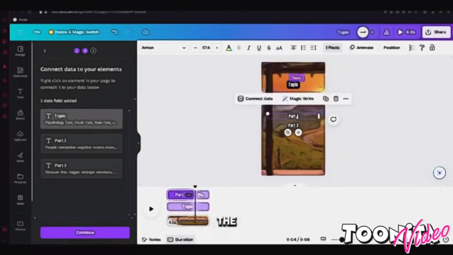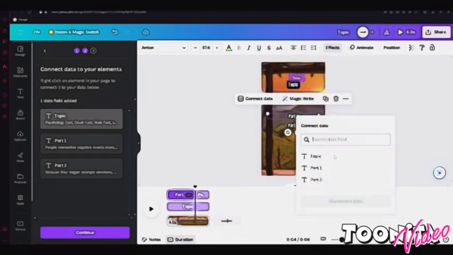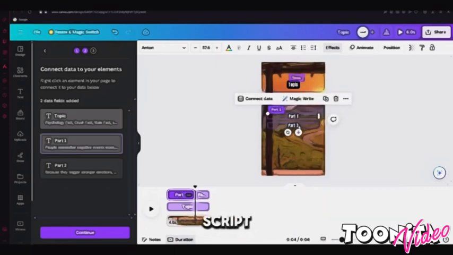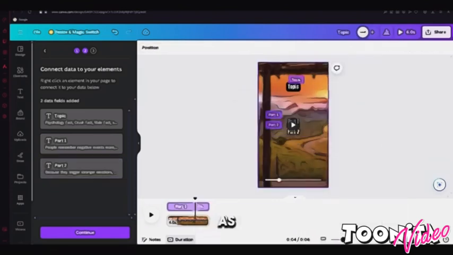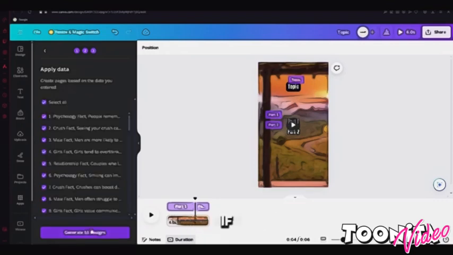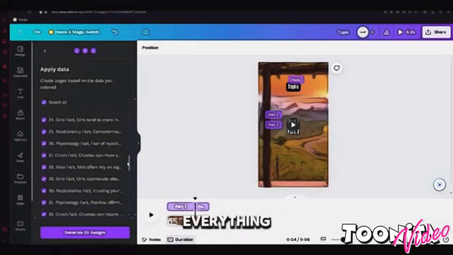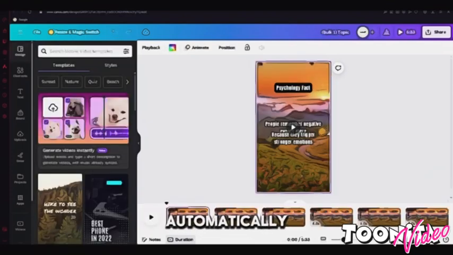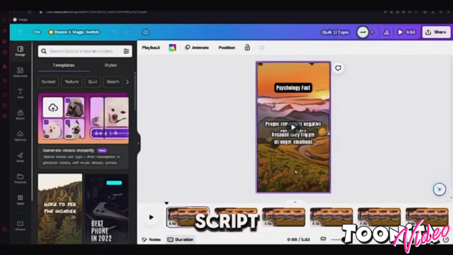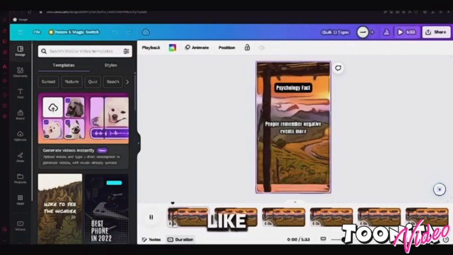Now do the same for the two parts. Just make sure that they are correctly connected. Part 1 connects with the first part of the script, and Part 2 connects with the second part of the script. As easy as that, everything is connected now. Now click Continue and check if everything is selected. If everything is okay, you can click on Generate Designs and now Canva will automatically create the videos for you with your own script. This is how it will look.